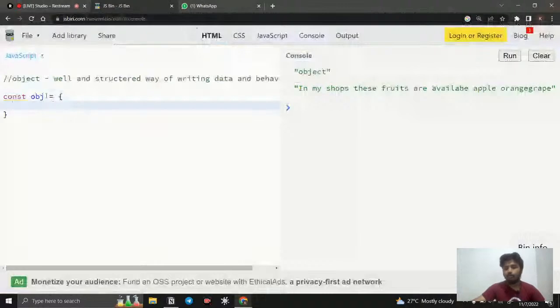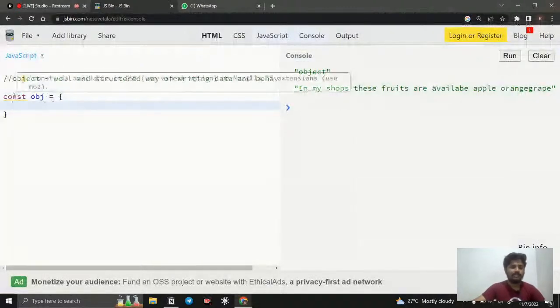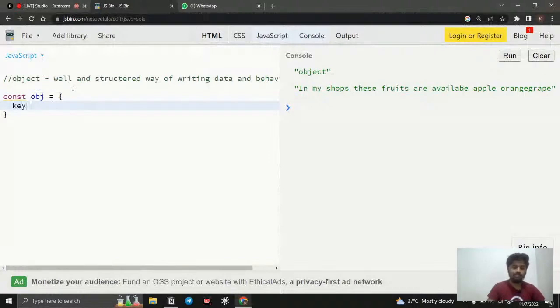So let's see how we can create an object. When I say object, here it has a named index, not a numbered index. In an array we have the numbered index, but here we can give the key, and we can give the value. So what does that mean? We can store a value, and we can give a key for that value also.